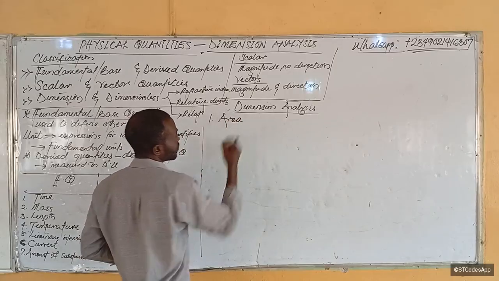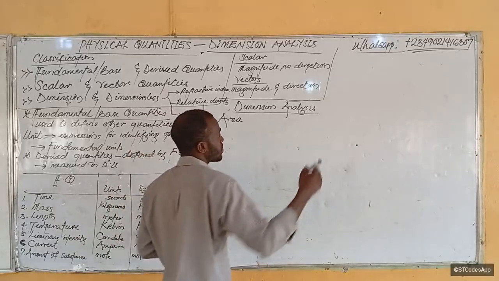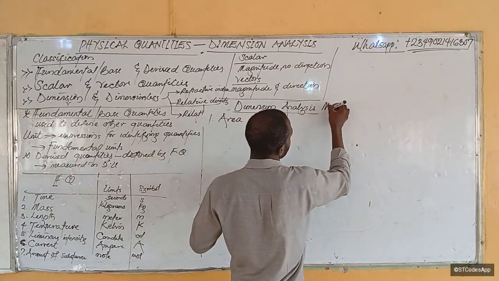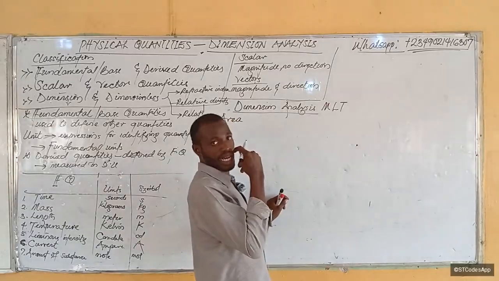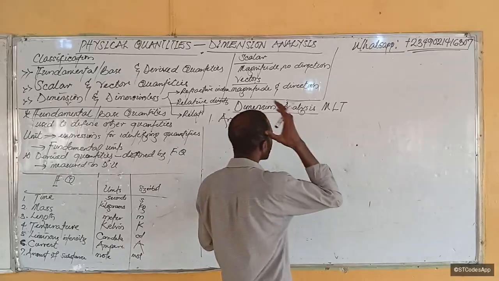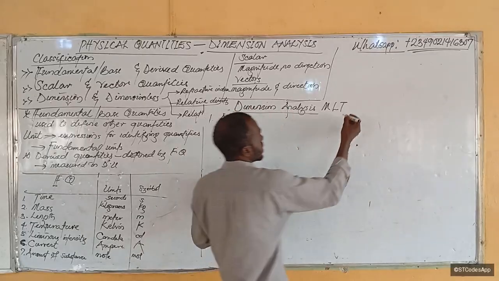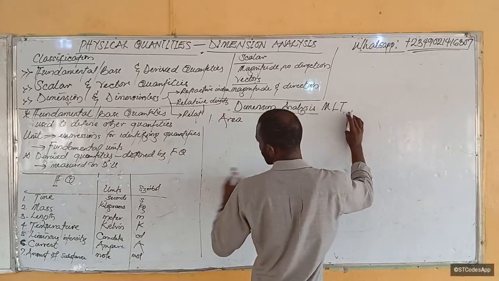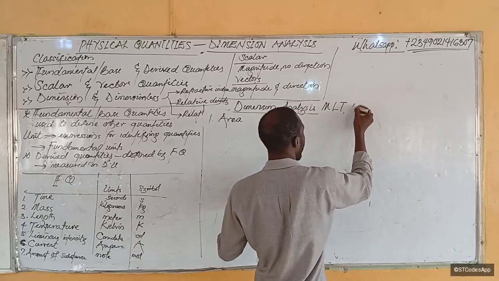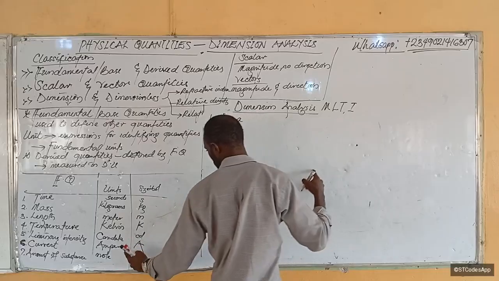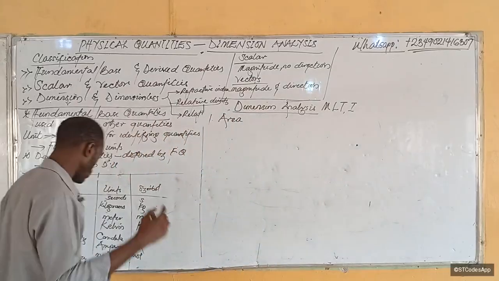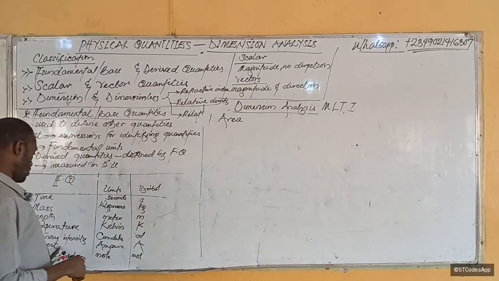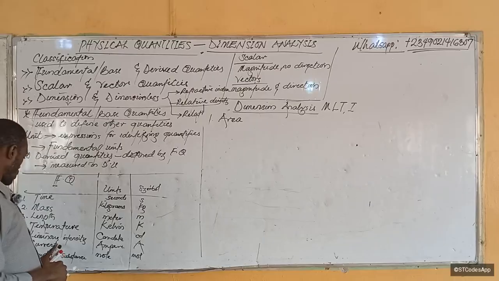So you must know the formula for area. Now we always analyze based on mass, length, and time. Is that clear? Usually we can also include current, I. Some equations might involve or include current.